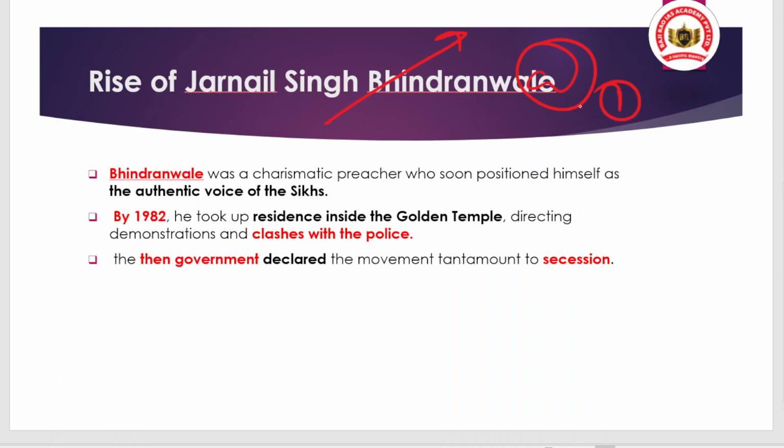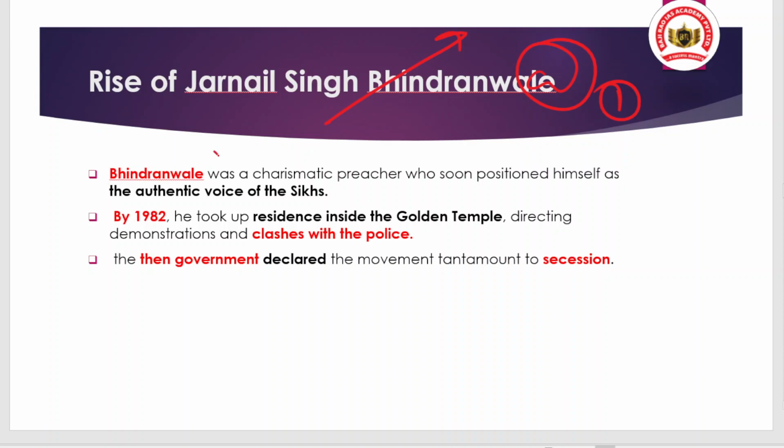To fulfill these aspirations, they tried to accumulate the youth's sentiments, and they also tried to raise violence. They became the voice of the Sikhs, and by 1982 he took up residence inside the Golden Temple, directing demonstrations and clashes with the police.